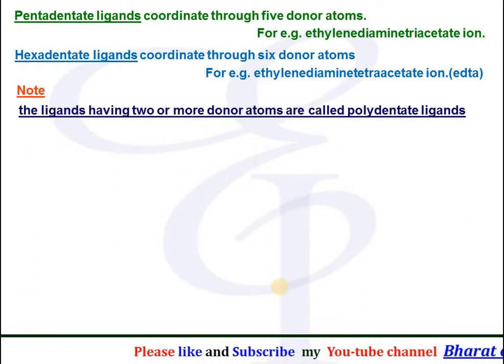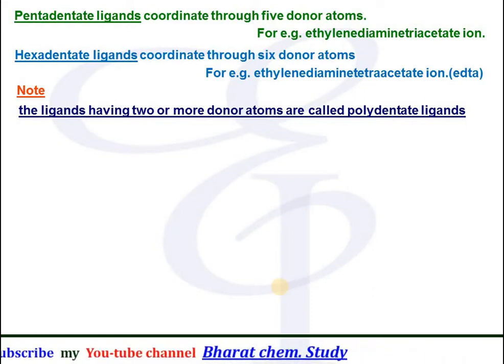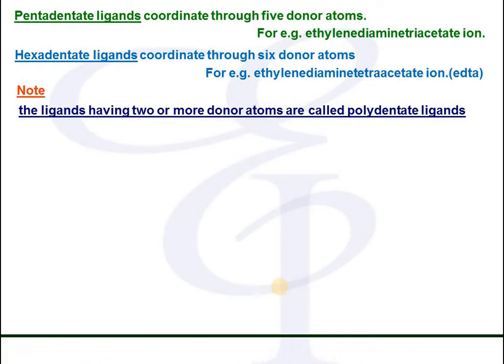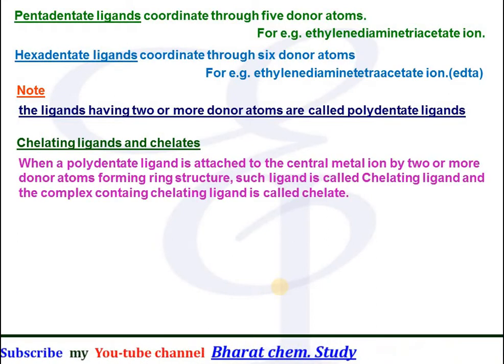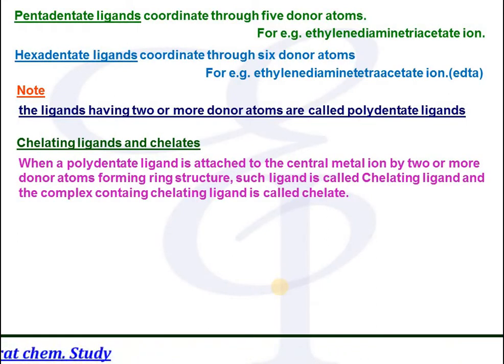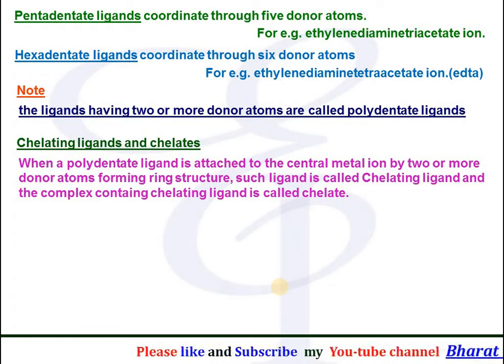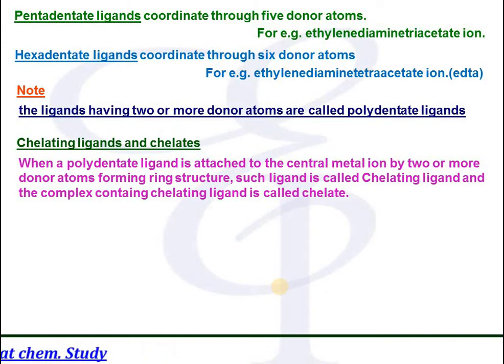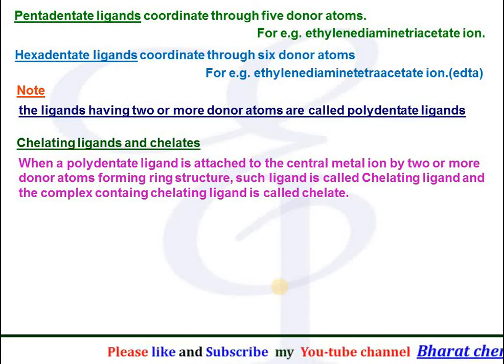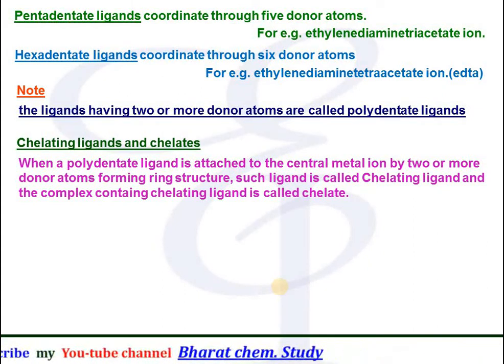Note: the ligands having 2 or more donor atoms are called polydentate ligands. Chelating ligands and chelates: when a polydentate ligand, that means one which contains 2 or more donor atoms, is attached to the central metal ion by 2 or more donor atoms forming a ring type structure, such ligands are called chelating ligands, and the complex containing a chelating ligand is called a chelate.